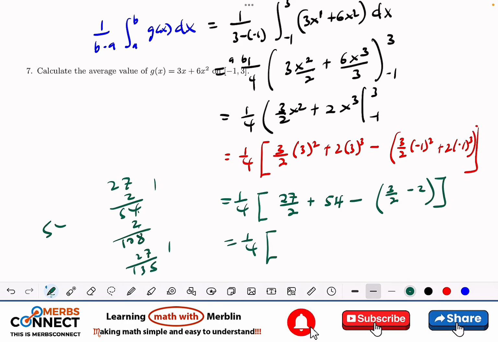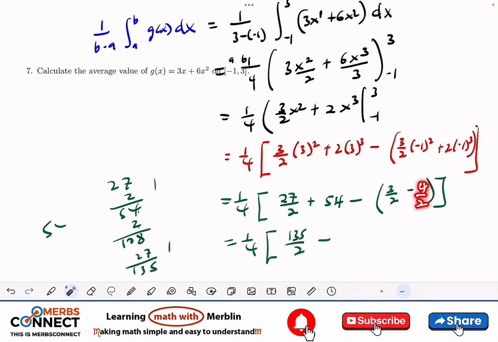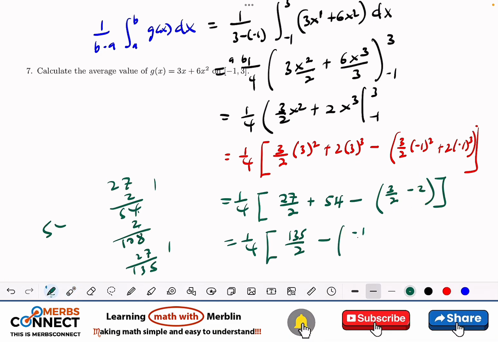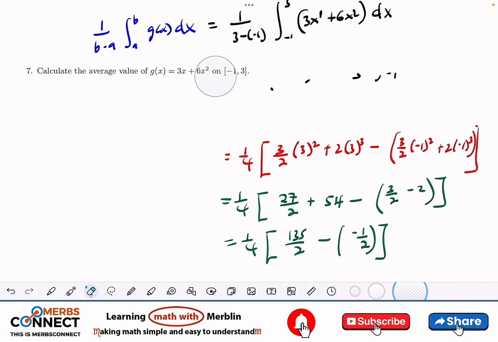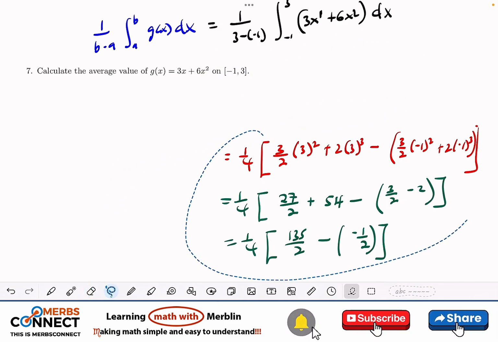So we are going to have 135 divided by 2 minus, this is also divided by 2, so this will be 4. So basically this is going to give us negative 1 divided by 2. Let me clear some of the solution so that we can push some up and then we have some space down.